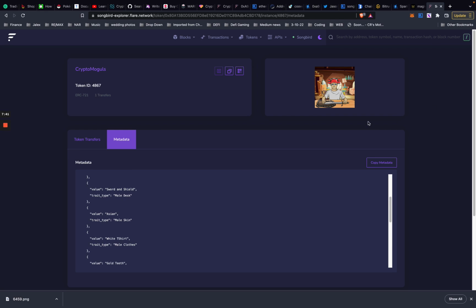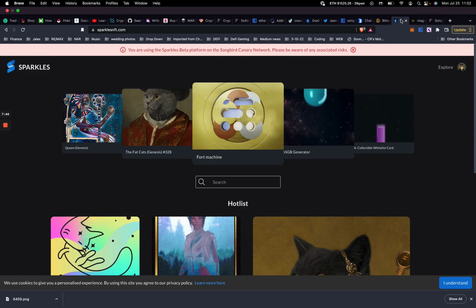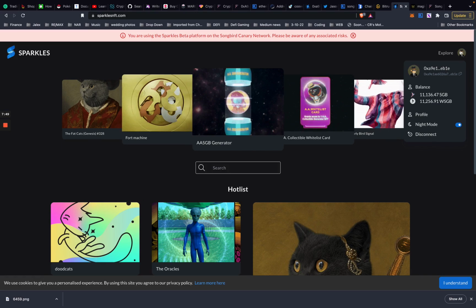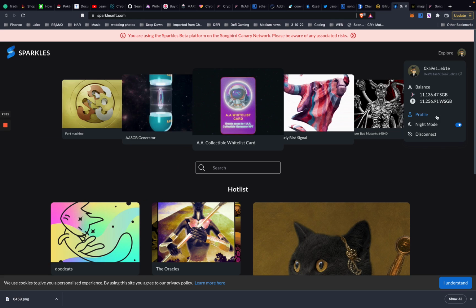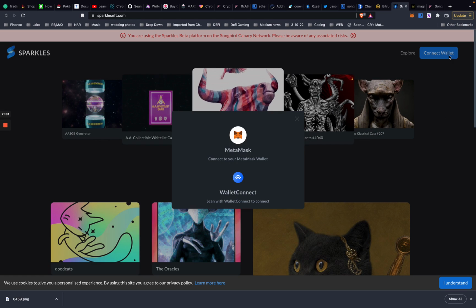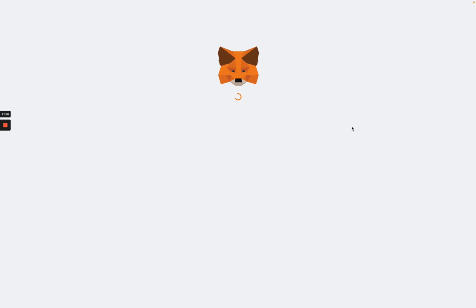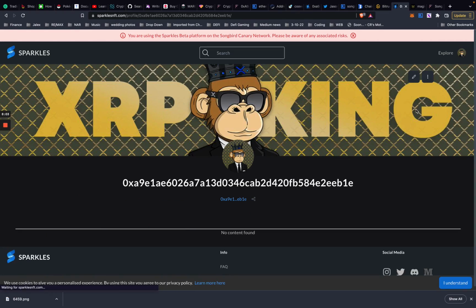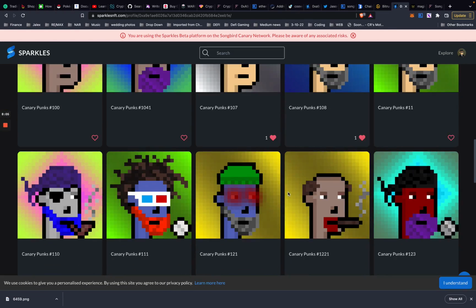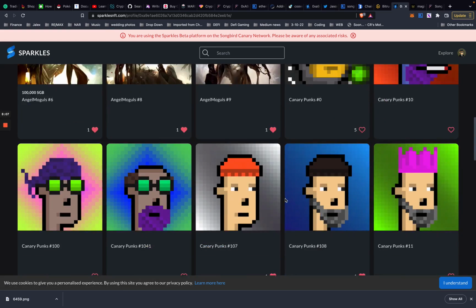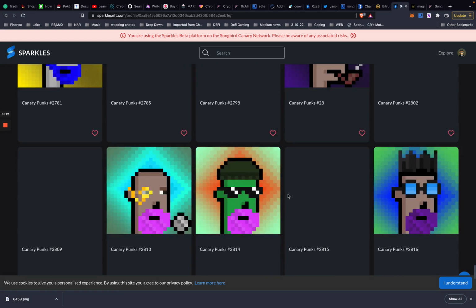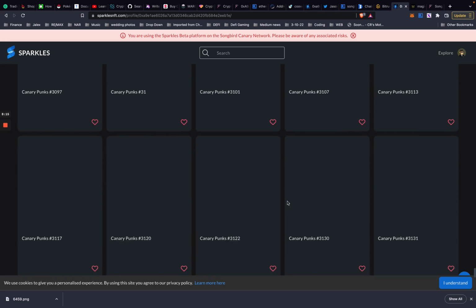It's pretty cool. You can also go to Sparkles, and I've already connected my wallet, but you would click here. There would be a button that says Connect Wallet. Actually, I'll show you. There, Connect Wallet, MetaMask. Sign that transaction. Look at your profile. Here's where you'll see all of your Songbird NFTs. You can see I've got some angels, I got some canary punks. Takes a while to load sometimes.